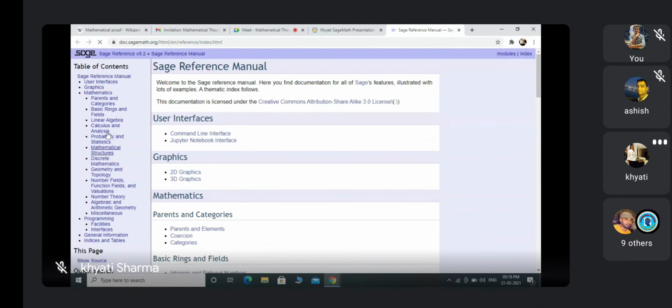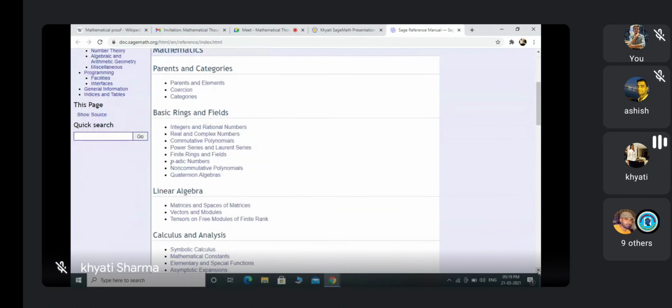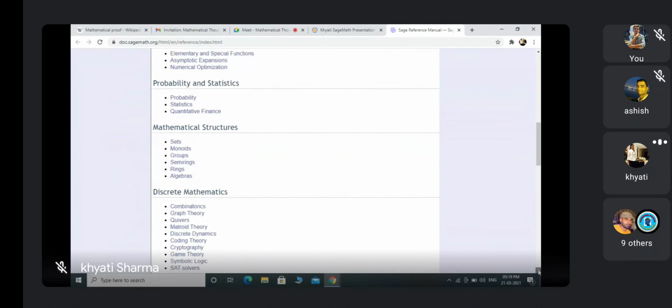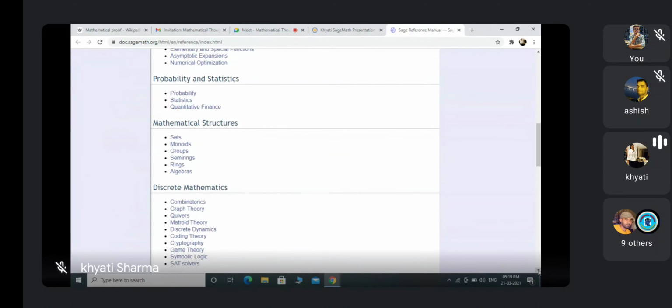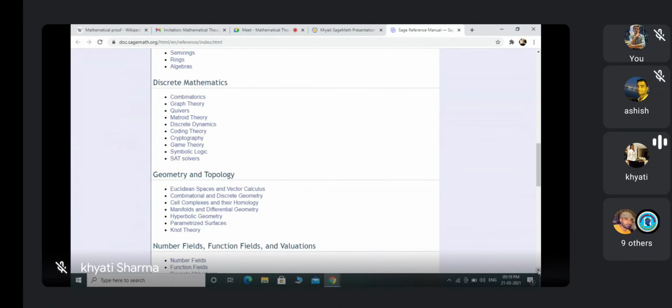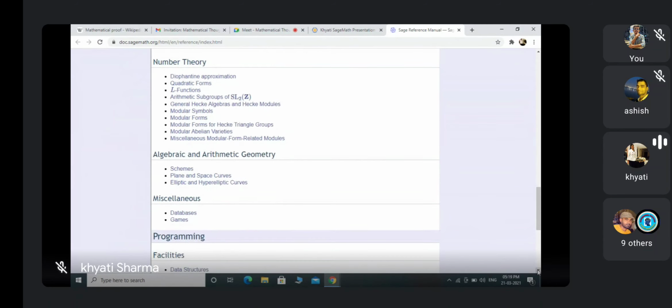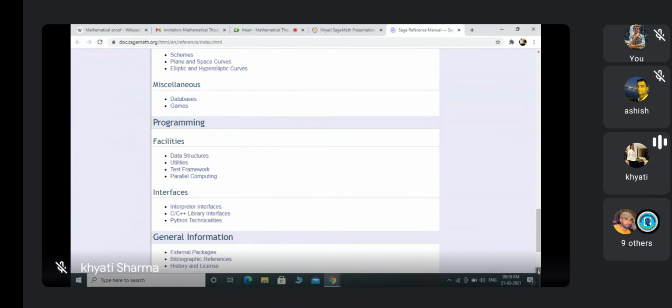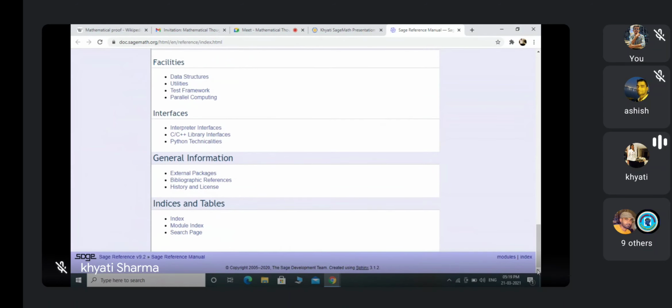There are many things: graphics, basic rings and fields, linear algebra, calculus and analysis, probability and statistics, mathematical structures, sets, monoids, groups, semi-rings, discrete mathematics, geometry and topology, number field, function field and valuation, number theory, algebraic and arithmetic geometry, miscellaneous, and these facilities, interfaces, general information, indices and tables.